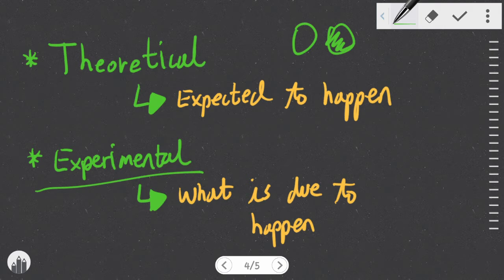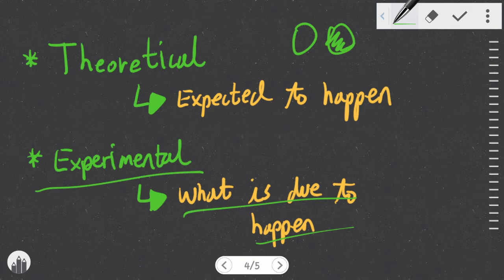So then what is an experimental probability? First of all, let's think like this. What do we do in an experiment? We analyze, make hypotheses, and gather data. Based on the data, we get to expect what the result would be in a similar experiment. Experimental probability is about knowing what is due to happen if we try to make it happen.